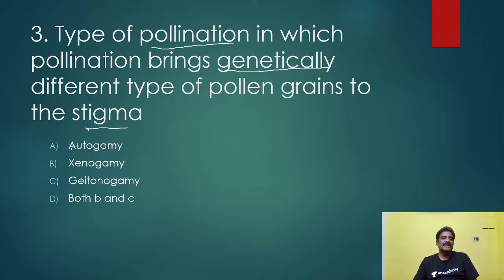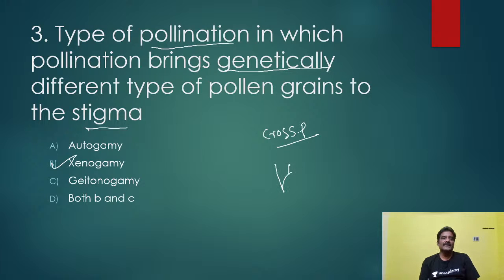So one of the options is correct now here. A, B, C, D, 4 options here. And what is the right answer? B is the right answer. What is xenogamy? Xenogamy is nothing but cross pollination. Am I correct or not?